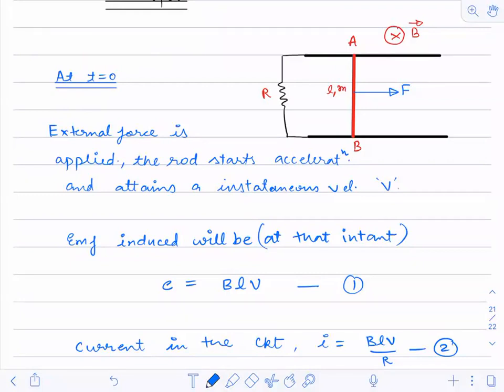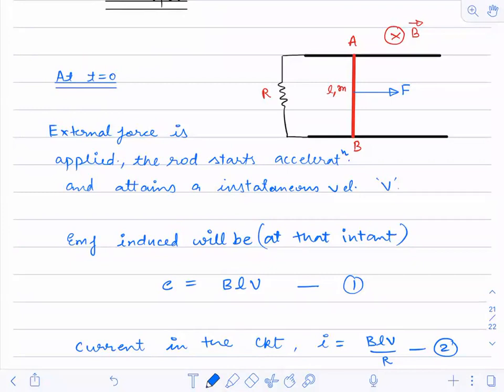What will be the direction of current? A to B or P to Q?